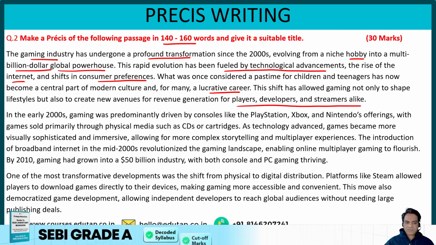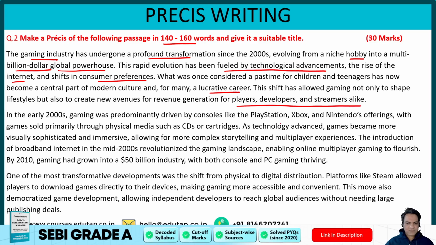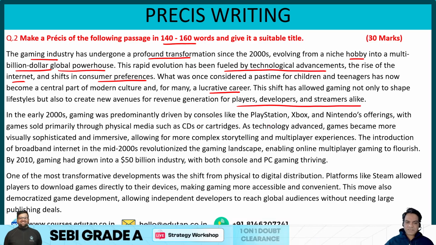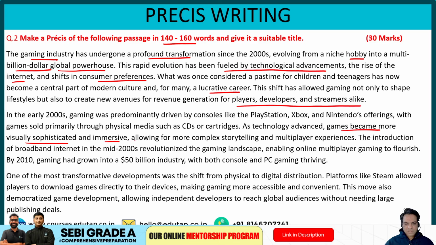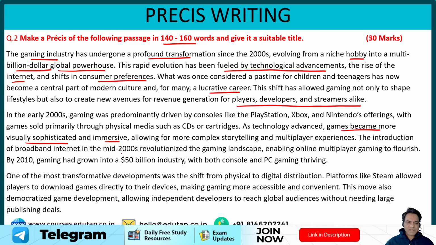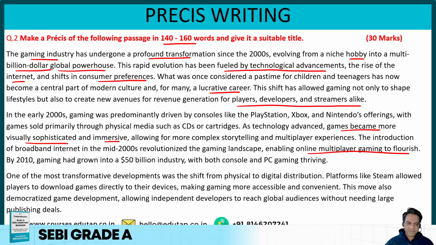In the early 2000s, gaming was predominantly driven by consoles like PlayStation, Xbox, and Nintendo's offerings, with games sold primarily through physical media such as CDs or cartridges. As technology advanced, games became more visually sophisticated and immersive, allowing for more complex storytelling and multiplayer experiences. The introduction of broadband internet in the mid 2000s revolutionized the gaming landscape, enabling online multiplayer gaming to flourish. By 2010, gaming had grown into a $50 billion industry with both console and PC gaming thriving.